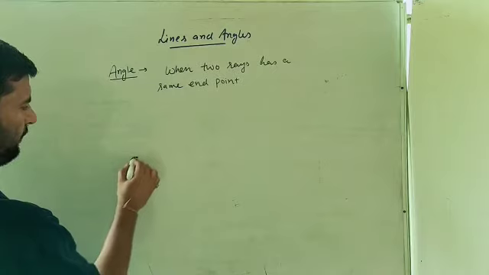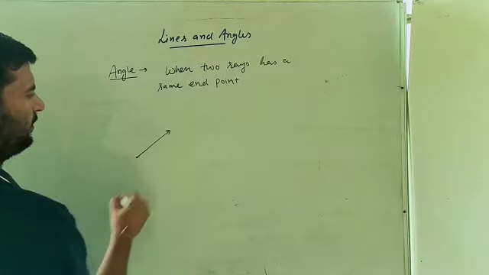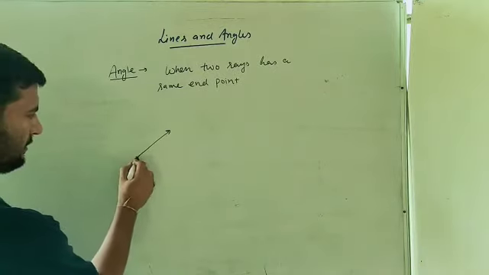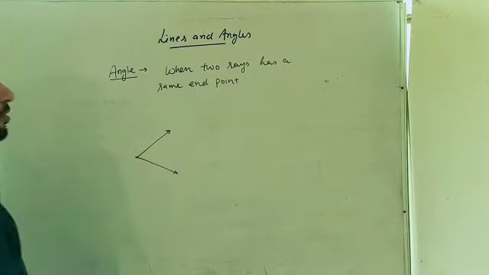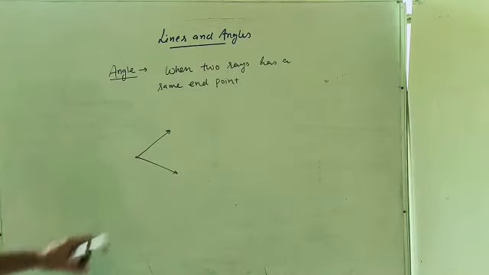Same endpoint means if this is a ray which has one endpoint and this is another ray which also has an endpoint, but the endpoint is common to both, a common endpoint, it is known as the angle.